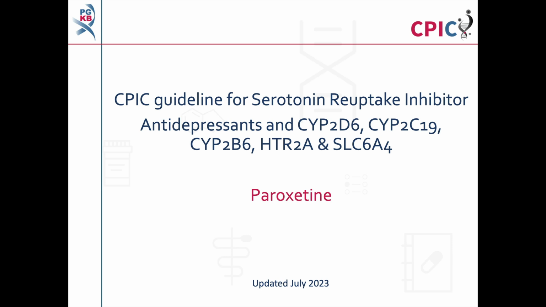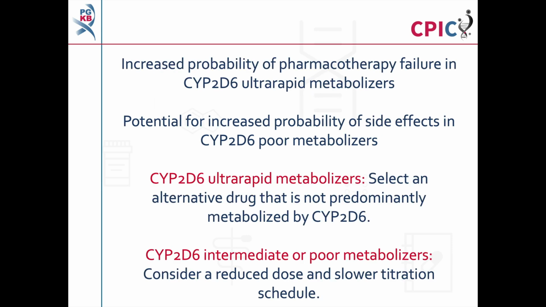This is a summary of the CPIC guideline for serotonin reuptake inhibitors and variation in the genes CYP2D6, CYP2C19, CYP2B6, HTR2A, and SLC6A4. This video will specifically discuss the recommendations for paroxetine. Videos covering the recommendations for citalopram, escitalopram, fluvoxamine, sertraline, venlafaxine, and vortioxetine can be found on the PharmGKB website and on the PharmGKB YouTube channel. This guideline was last updated in July 2023.